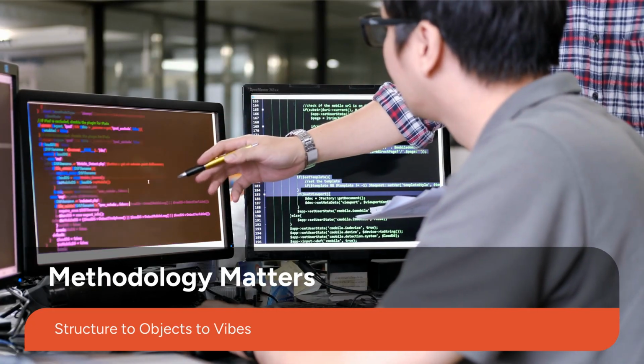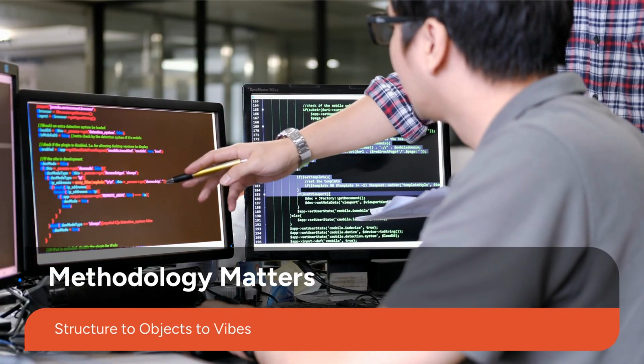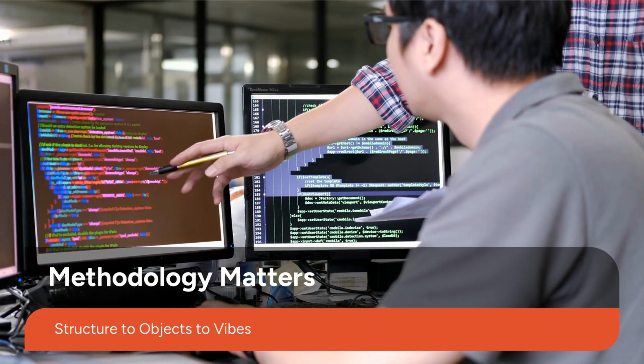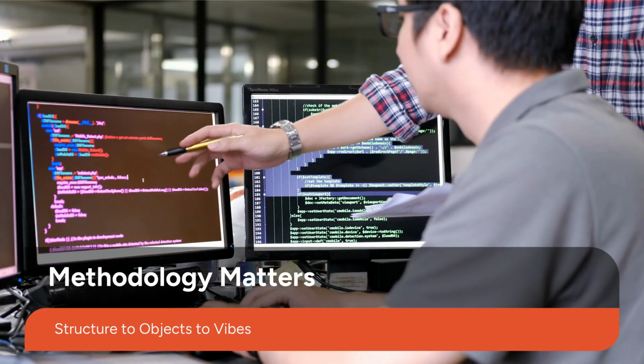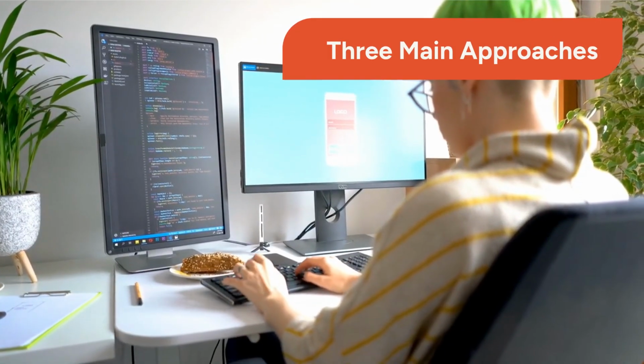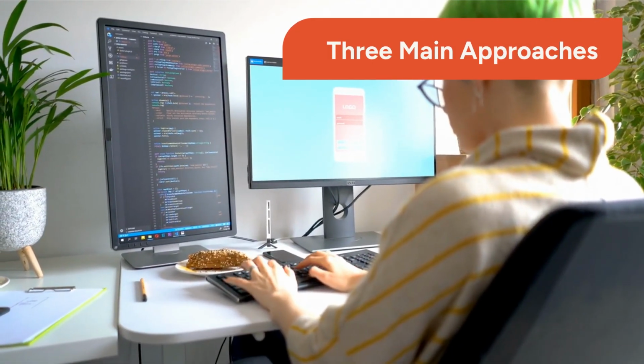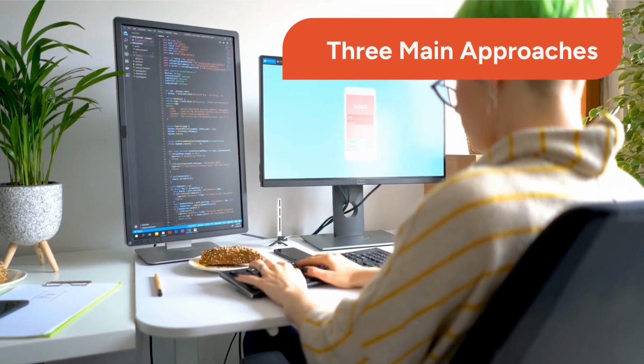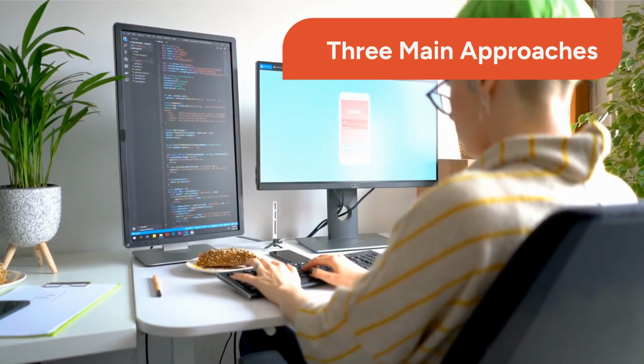Understanding these models gives developers the mental framework to guide, evaluate, and refine AI-generated code, ensuring that vibe coding produces solutions that are correct, modular, and trustworthy. We'll be looking at structured programming, focusing on logical flow, object-oriented programming, focusing on modeling the world, and vibe programming, focusing on human-AI collaboration.